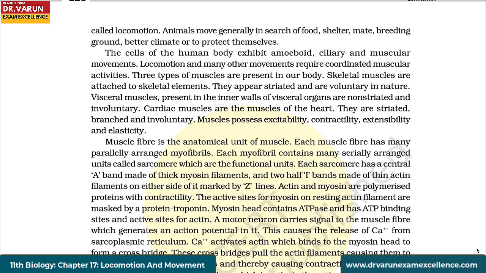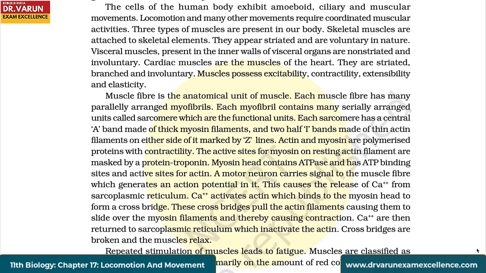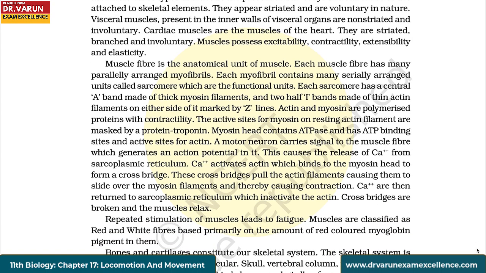Muscles possess excitability, contractility, extensibility, and elasticity. Muscle fiber is the anatomical unit of muscle. Each muscle fiber has many parallelly arranged myofibrils. Each myofibril contains many serially arranged units called sarcomere, which are the functional units. Each sarcomere has a central A band made of thick myosin filaments and two half I bands made of thin actin filaments on either side of it, marked by Z lines. Actin and myosin are polymerized proteins with contractility.